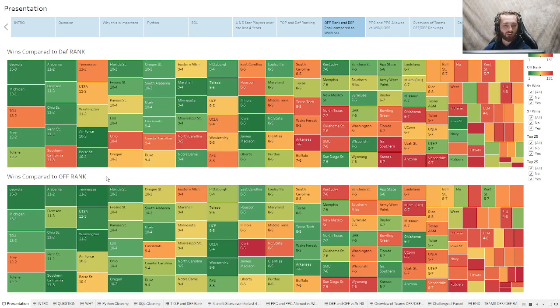But when you look at the offensive rankings, you see there's really only one, maybe two teams if you include Boise State, with an offense that's poor, but they're generating a lot of wins. So I found this to be more of a correlation between offensive ranking and wins than defensive ranking and wins.